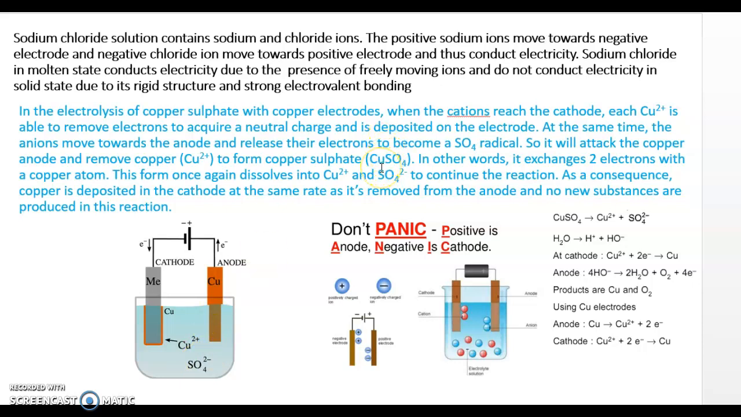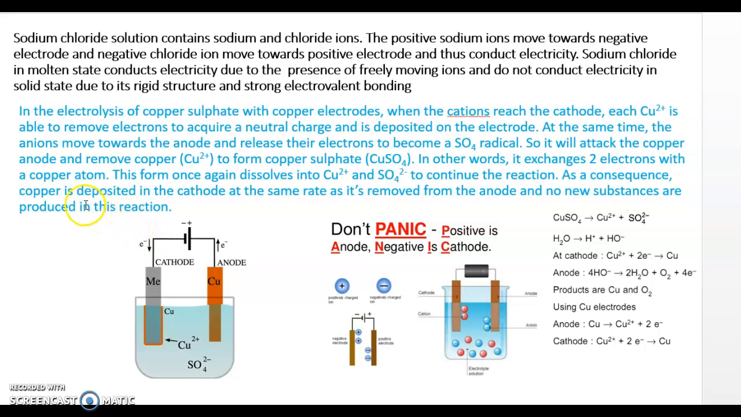to form copper sulfate. So what is said? In other words, the sulfate radical exchanges two electrons with the copper atom. This form once again dissolves into Cu2+. So this gets converted into Cu2+ and SO4 2- to continue the reaction. Once again it combines and forms copper sulfate. So the color of the copper sulfate will remain as it is because no new substance is formed.